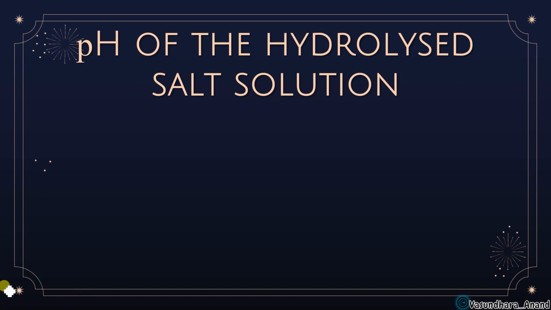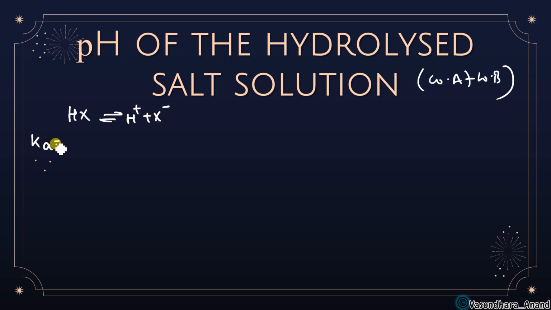Okay, so now the pH of the hydrolyzed salt, that means, just don't forget, it is weak acid and weak base. Okay, so now we have considered that suppose HX is dissociated into H plus and X minus. So Ka I can write as H plus and X minus upon HX, isn't it?